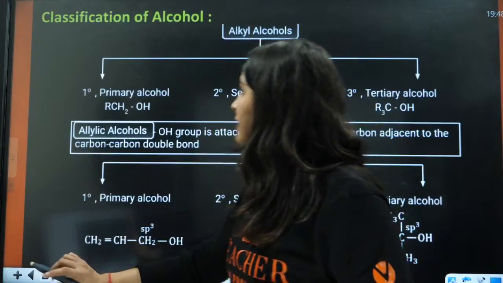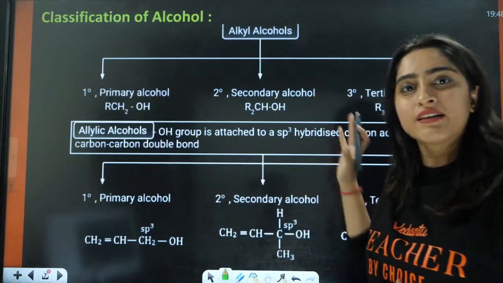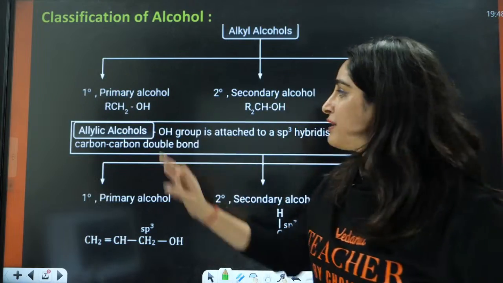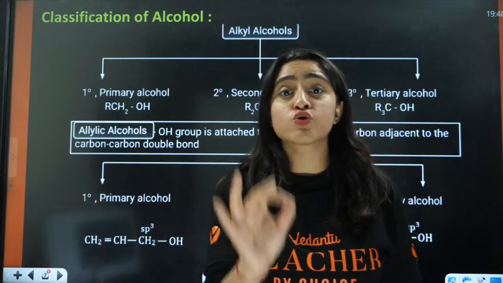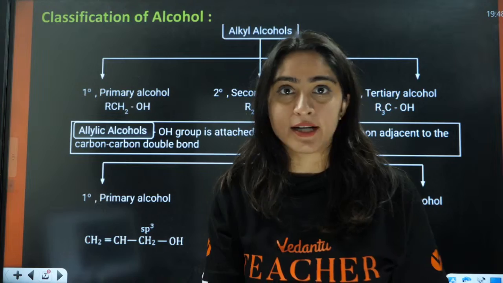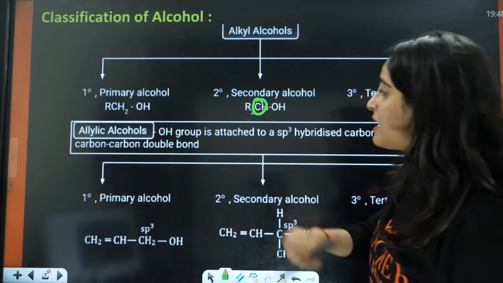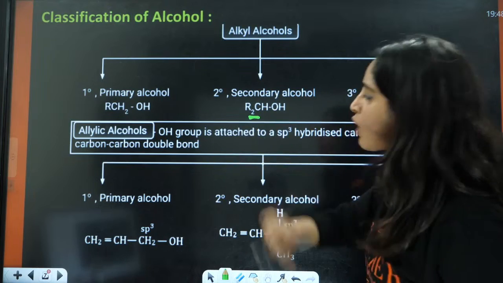Right? Okay, so next we have alkyl alcohols, which are further divided into 1 degree, 2 degree and 3 degree. 1 degree is when the OH group is directly attached to a carbon that is further attached to just one carbon atom. 2 degree is when the OH group is directly attached to a carbon that is further attached to 2 carbon atoms.